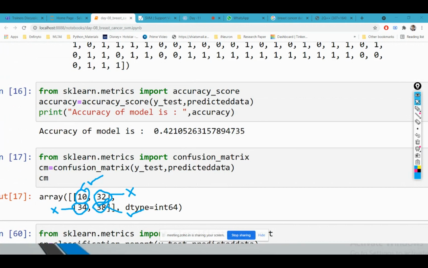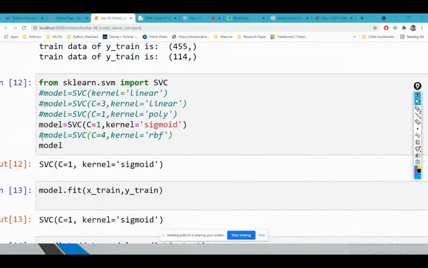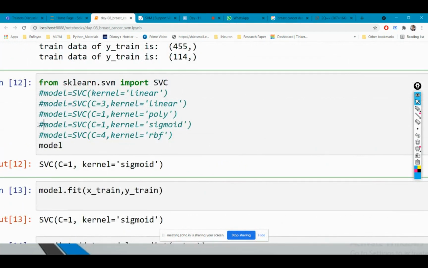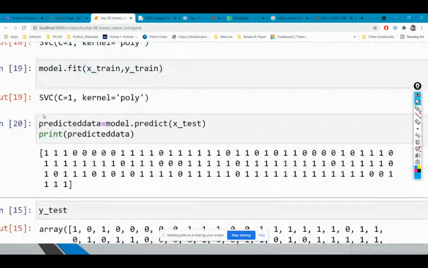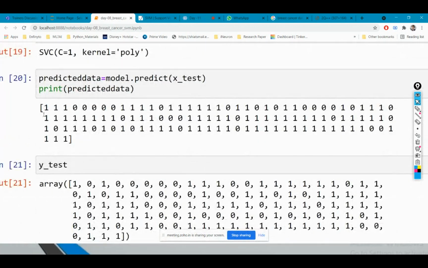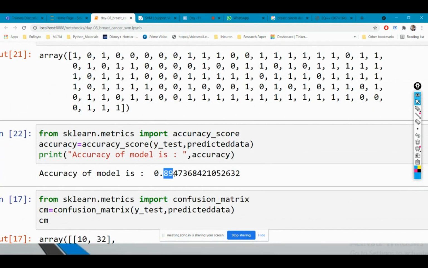Now let's just change the kernel. I'm changing this kernel to polynomial. Now let's see what I'm getting. I'm fitting the data again, predicting the values, test data, and accuracy. Now with the help of polynomial, I'm getting an accuracy of 89%, which is good, but we can increase the accuracy with linear kernels, as we have already seen.